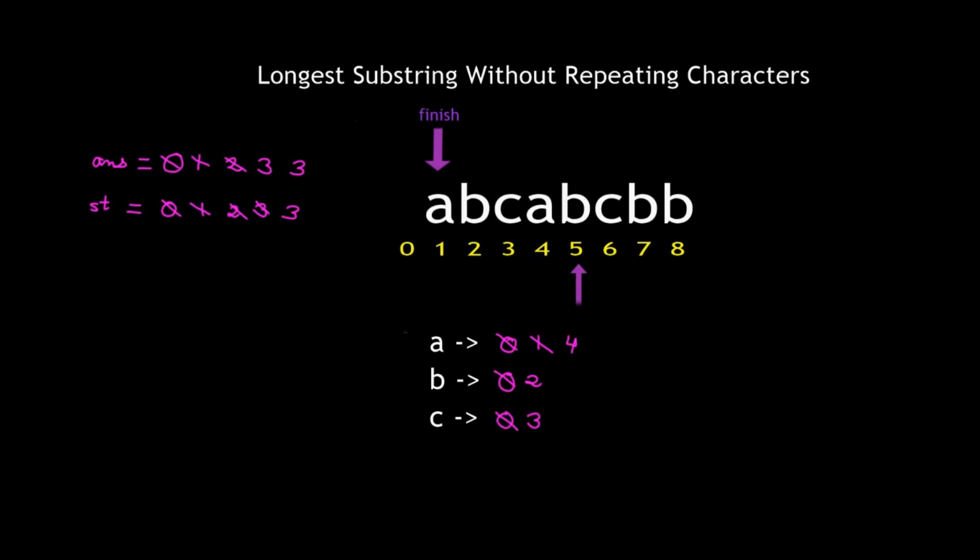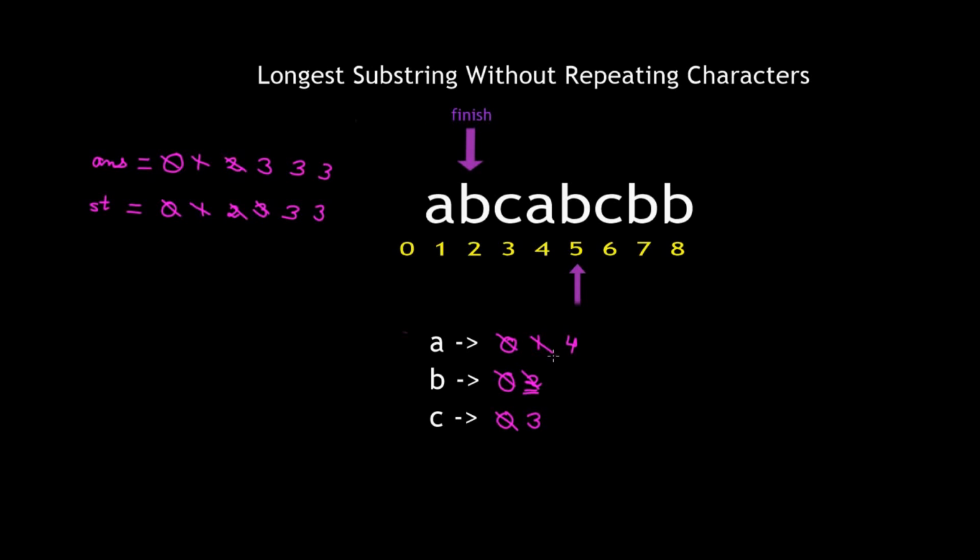Again the current pointer moves forward and this time also the last occurrence of B is greater than the finish position, which means that B is not permissible in this substring. Therefore finish becomes equal to 2 and the value of st remains to be 5 minus 2, which is 3. The answer also remains to be 3.